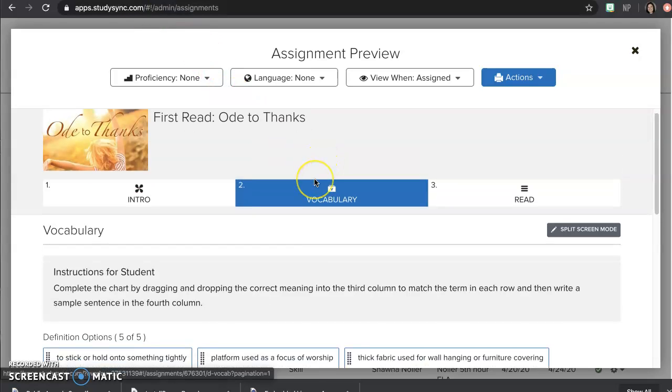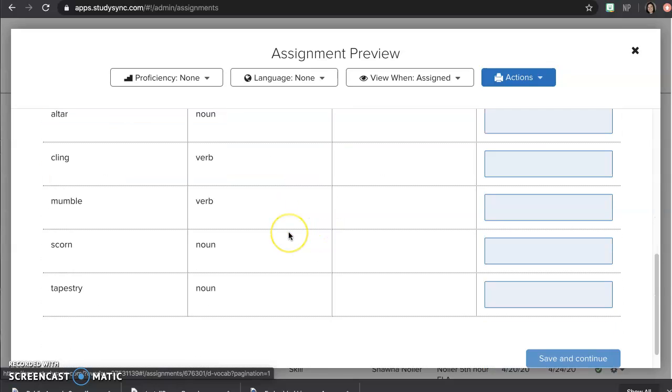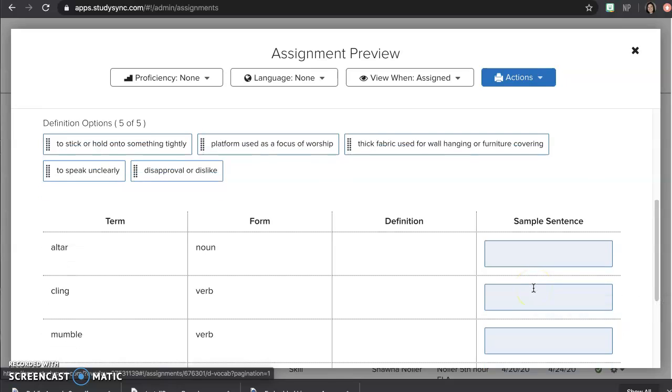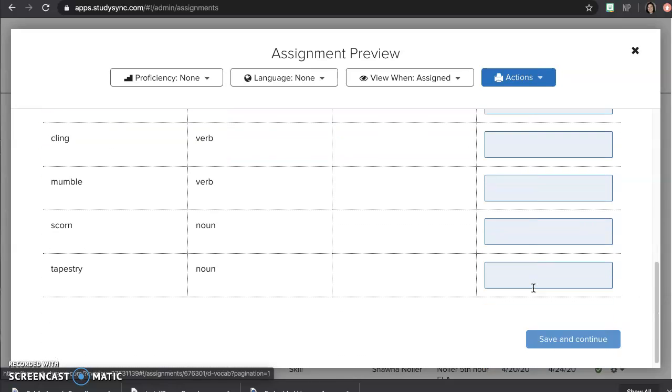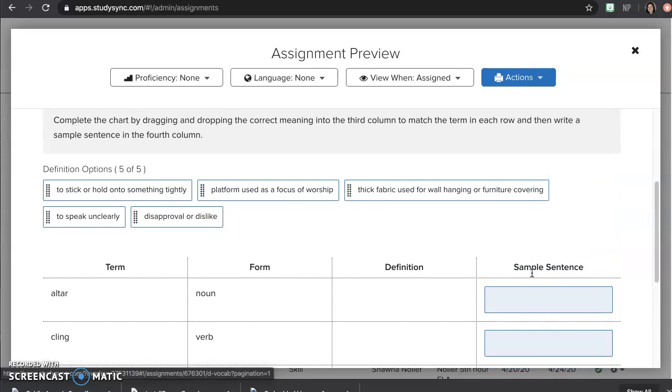Vocabulary is here. You're going to complete the chart just like we've done. You're going to look at all the things you need to look at. If you choose to do a sample sentence, you may. You do not have to. But if you are tired of not doing them, if you're bored with just doing the matching, you are more than welcome to do the sample sentence.